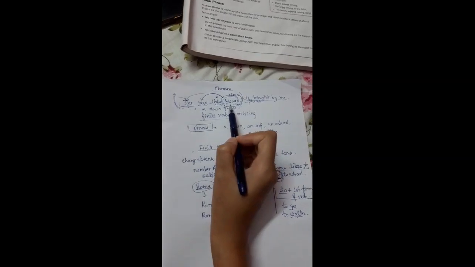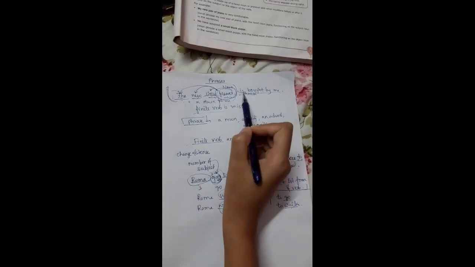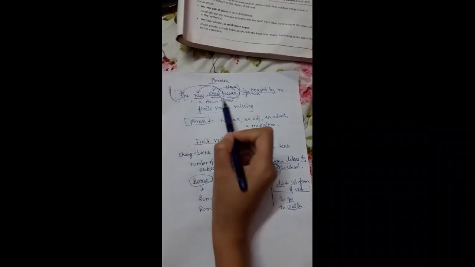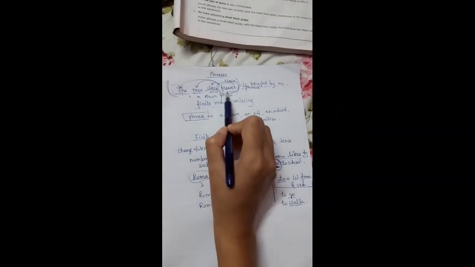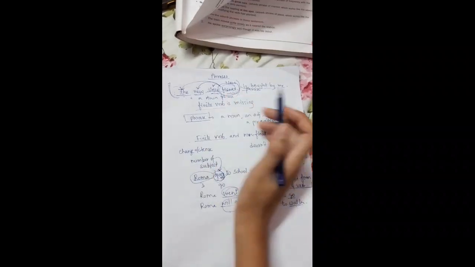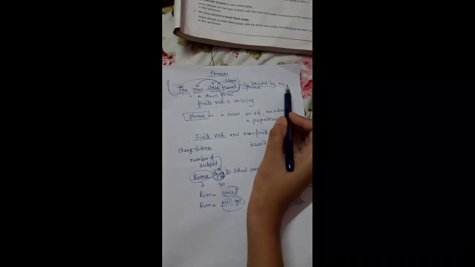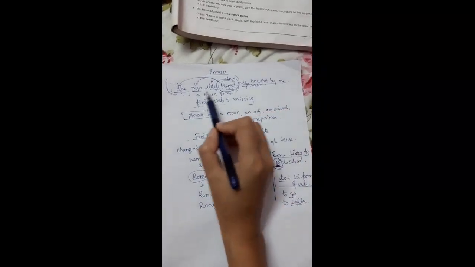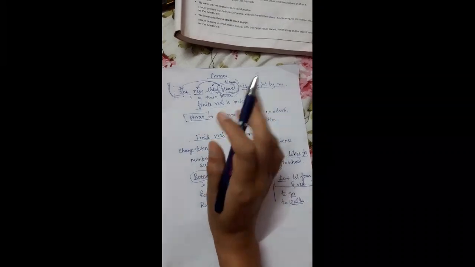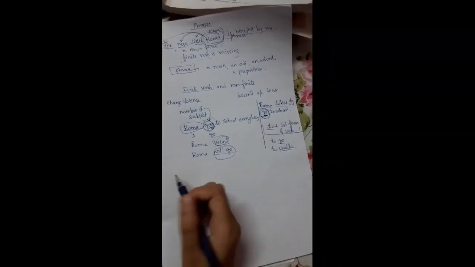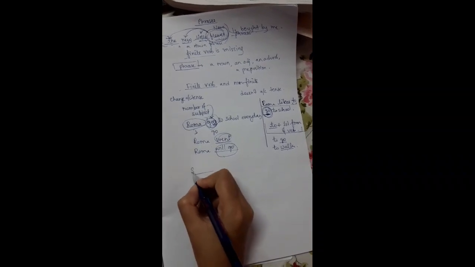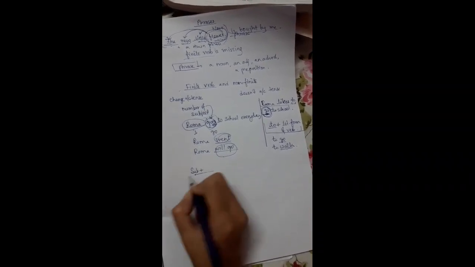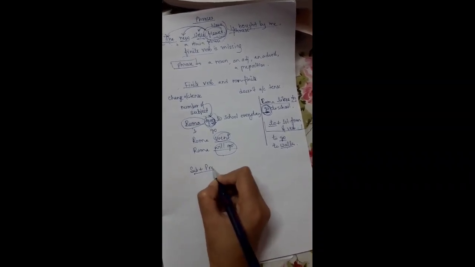A modifier can be used before or after the head noun, and this kind of phrase is called a noun phrase. And here I have completed the sentence up to here, so this noun phrase works as a subject. Let me tell you a very simple thing: in a sentence, the first part is the subject and the second one is the predicate.